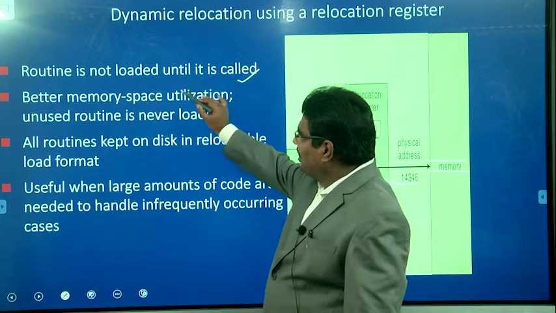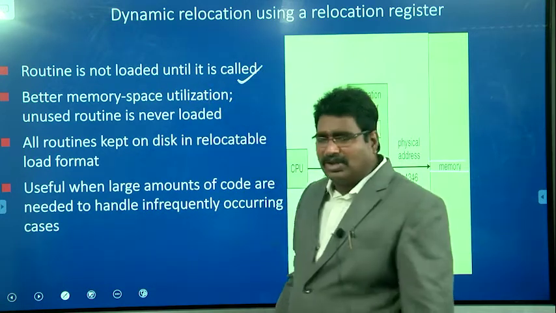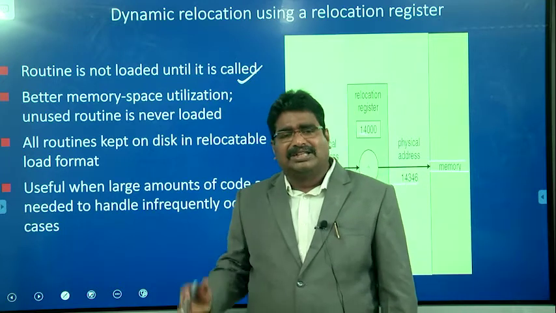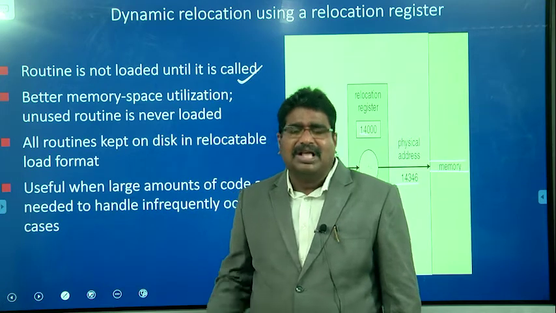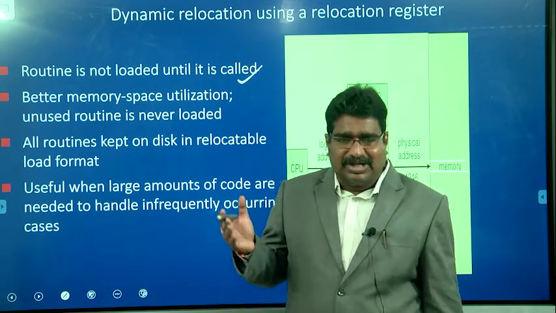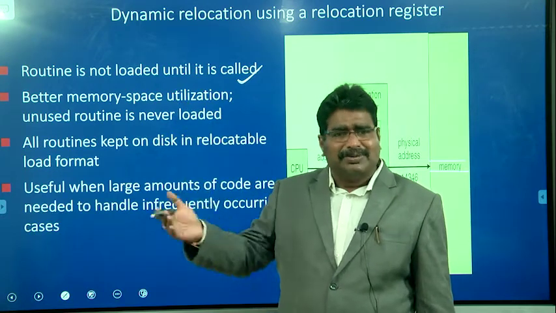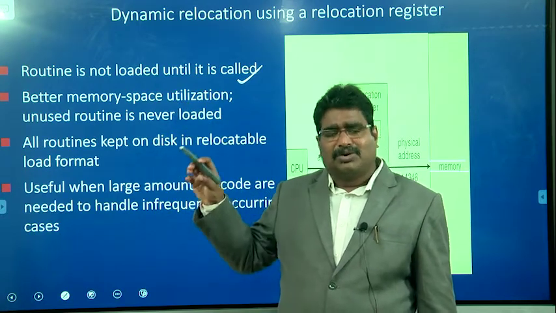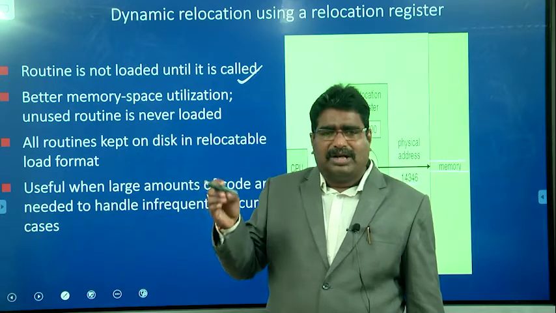Here they define that a routine is not loaded until it is called. Whenever we call a particular routine or function, only at that time is it loaded into the primary memory. What is the advantage? Effective utilization of memory. Instead of allocating the total 10 MB to the process, only 1 MB is allocated. Only some of the routines are loaded, and whenever one is required, it is loaded into the primary memory.